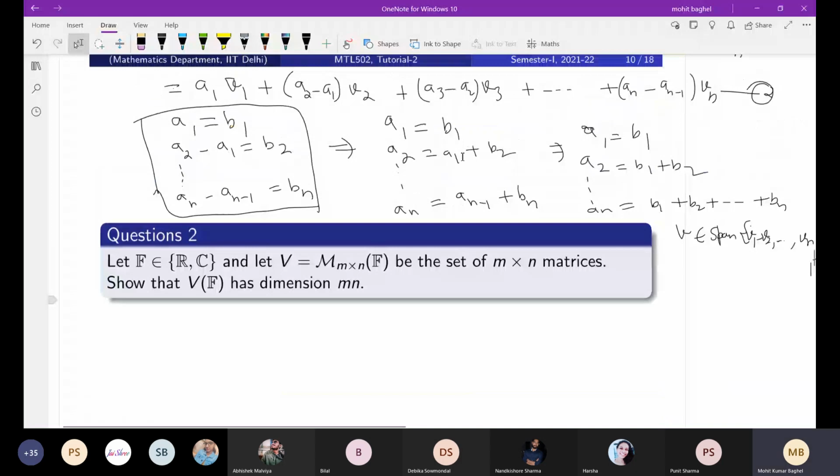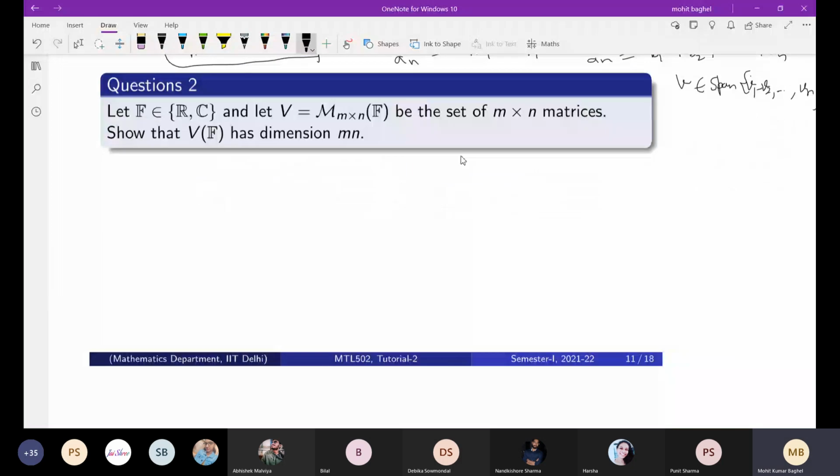Okay. So moving to the next question. So can you tell me how we can do? I mean, at least what do you mean by dimension of a vector space? The number of elements in the basis set.